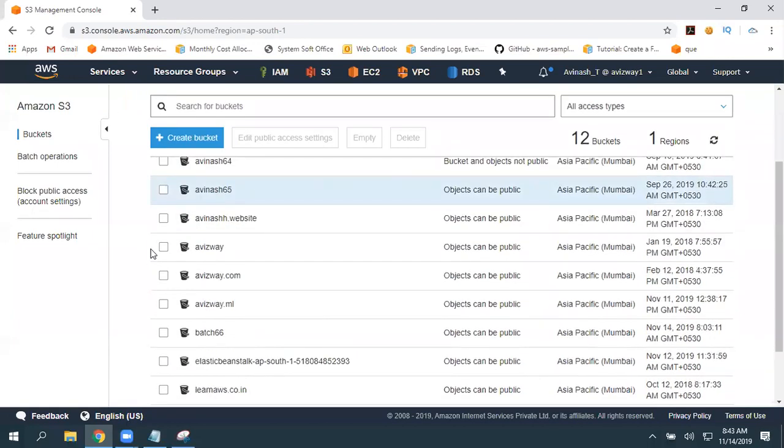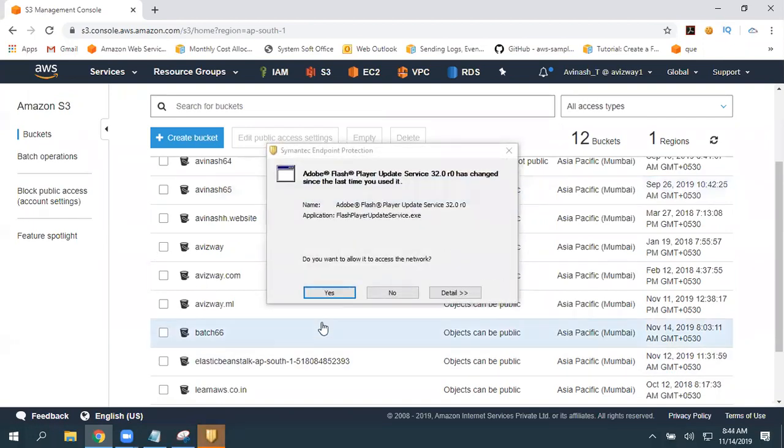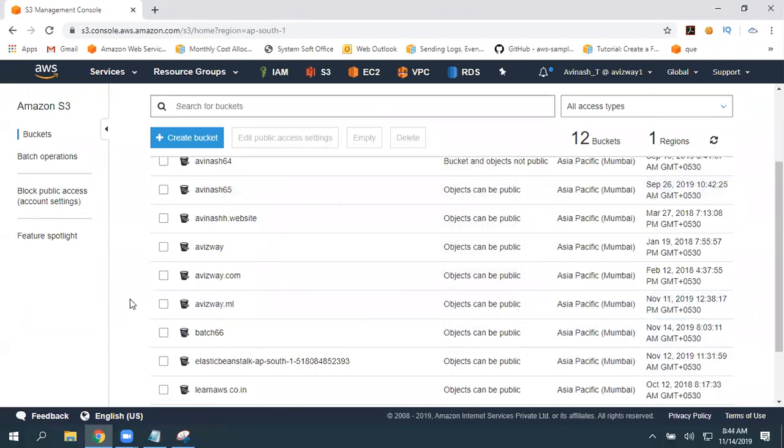Just practice with simple PDFs, images, audio files, or simple video files. You can practice. And if it is an image or notepad file, it opens within the browser. Why? Because that is a browser feature. If it is an audio file or a video file, it is going to download automatically. If you click on open also, it downloads to your local machine, then you can view that. Okay.